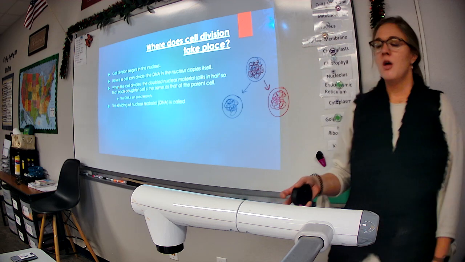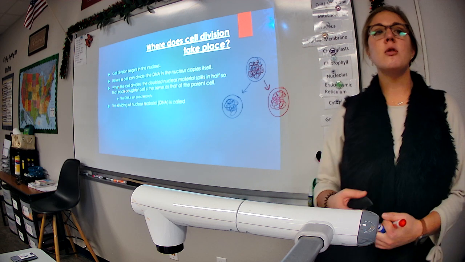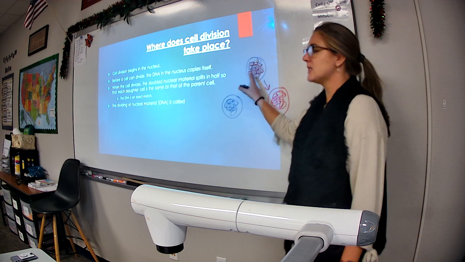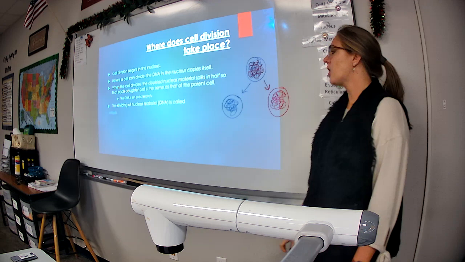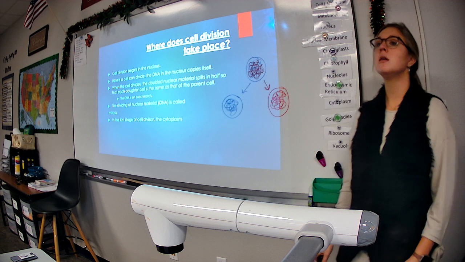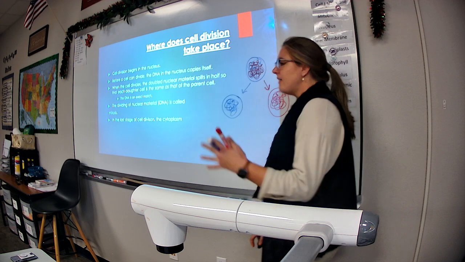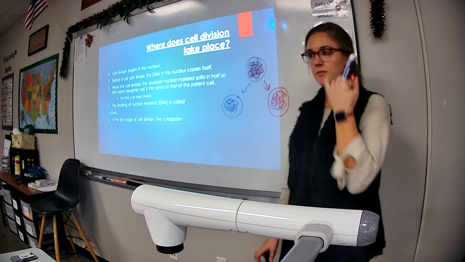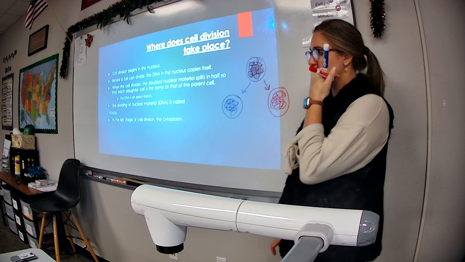The dividing of nuclear material. This process of taking the DNA in the nucleus and dividing it into two is called mitosis. Say mitosis. Mitosis. Good. Now, there are 5 different phases to mitosis, the step-by-step process. We're going to look at each one of them, but for right now, you just need to know that it's called mitosis.